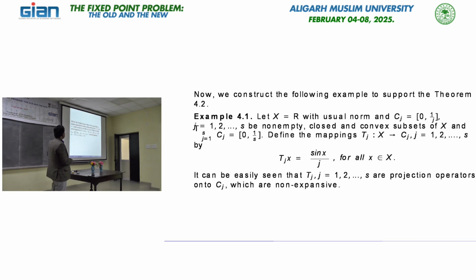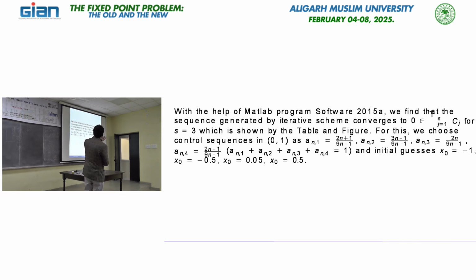Using a MATLAB program, we choose different sequences. Here we consider the format a_n1, a_n2, a_n3, a_n4, and of course their sum is 0. If we start with some initial guess, then we always have the common element, which is 0, because even if we change things, 0 is always the common element.